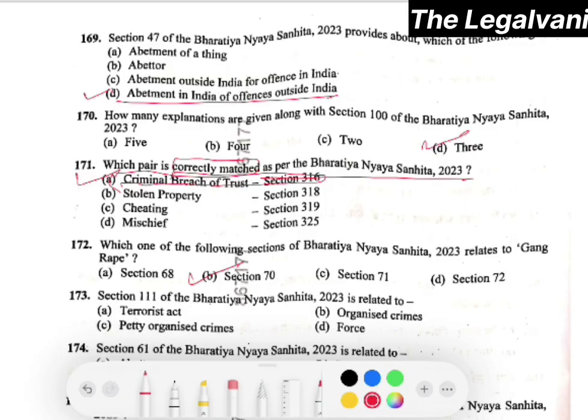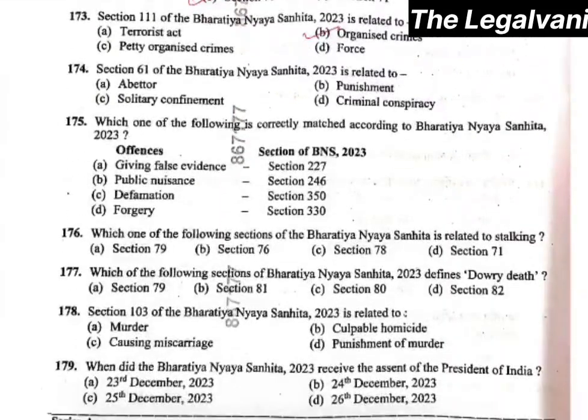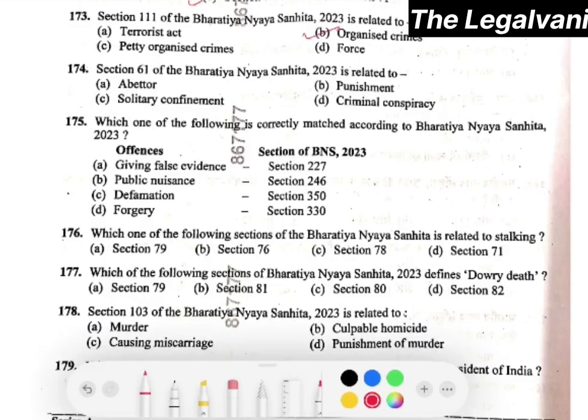Now moving towards question number 173. Section 111 of BNS is relating to organized crime, right? Option number B will be the right answer. Question number 174. Section 61 of BNS is related to option A, abetment, B, punishment, C, solitary confinement, or D, criminal conspiracy.